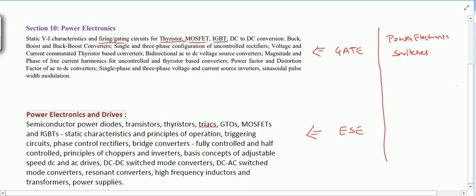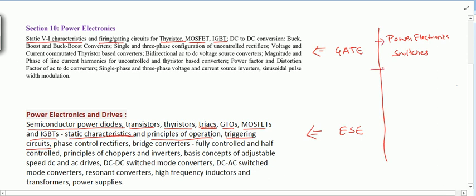As in the ESE syllabus, semiconductor power diodes, transistors like BJT, thyristor, triac, GTO, MOSFET, IGBT, and their characteristics. Basically characteristics means what? Static VI characteristics, the principle of operation, triggering circuits. So this is about the power electronic switches syllabus.